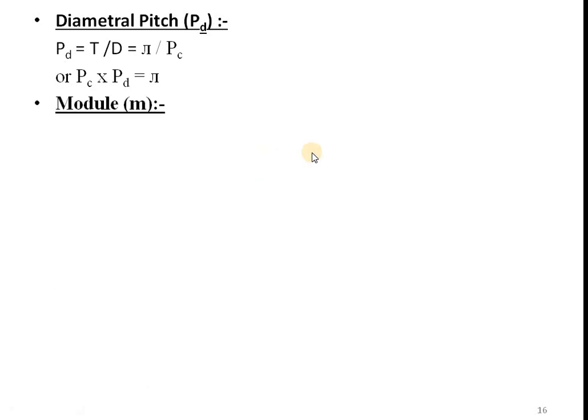Okay. Next point is module. It is denoted by small m. It is defined as pitch circle diameter in mm divided by number of teeth. As far as gear design is concerned, module is very important, because when you mesh two gears together, to mesh them properly, their module value should be same. Module value should be same means their D by T ratio should be same.